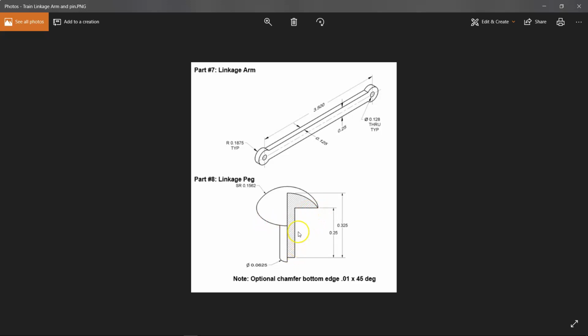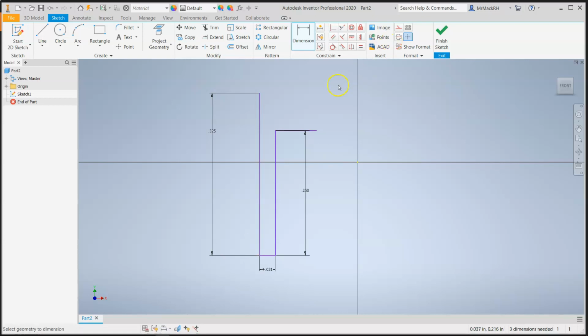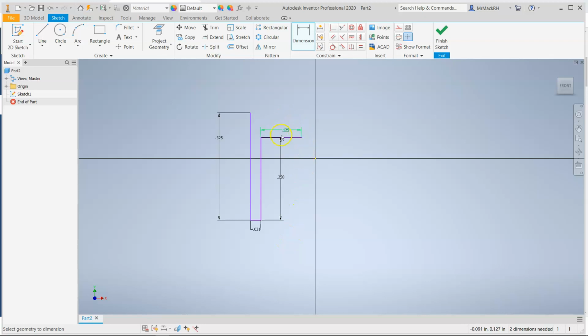So I'm going to make an estimation. This distance here versus this vertical distance. So the vertical distance is 0.25. This is about half of that. So I'm going to estimate that instead of 0.25, this distance is 0.125. Okay, so those should be my measurements.